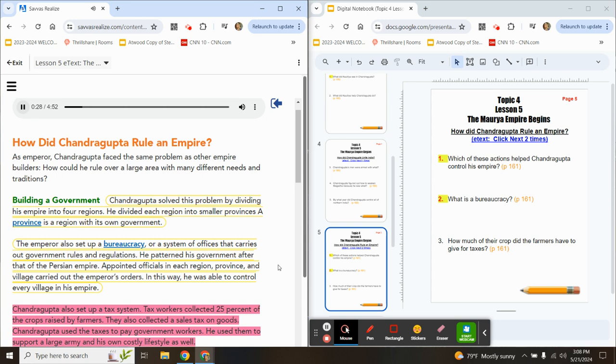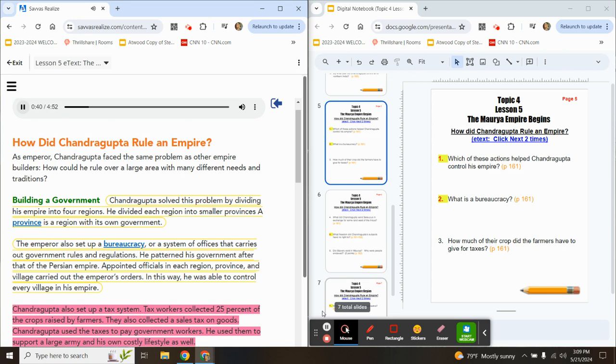A province is a region with its own government. The emperor also set up a bureaucracy, or a system of offices that carries out government rules and regulations. He patterned his government after that of the Persian Empire. Appointed officials in each region, province, and village carried out the emperor's orders. In this way, he was able to control every village in his empire.